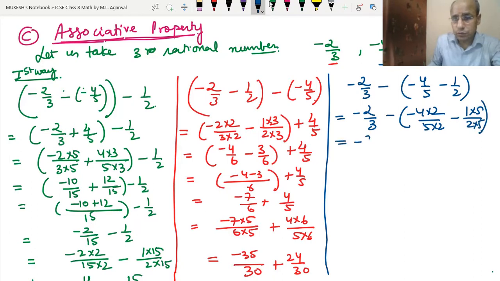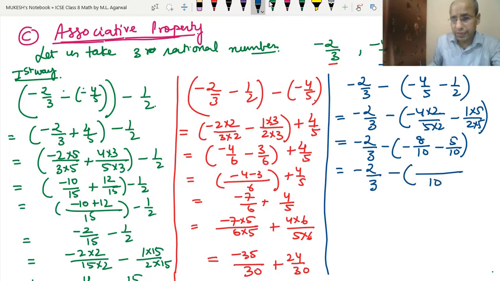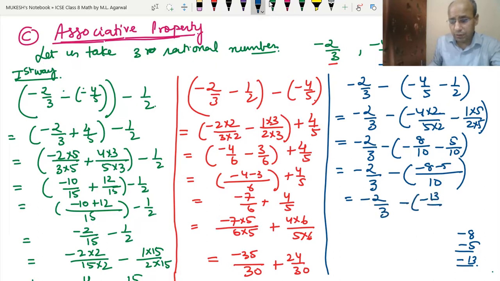So minus 2 upon 3 minus. So 4 into 2 is 8, so minus 8 upon 10, minus 5 into 1 is 5 upon 10. So minus 2 upon 3 minus, we will write common denominator 10. So minus 8 minus 5. We will do some rough work. Minus 8 and minus 5, both have negative signs, so they will be added. 8 and 5 is 13, but the sign will be minus. So the answer is minus 13. So minus 2 upon 3 minus 13 upon 10.